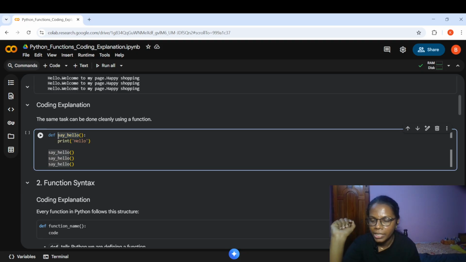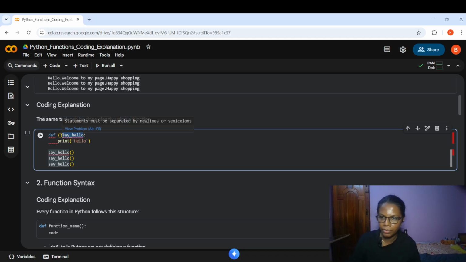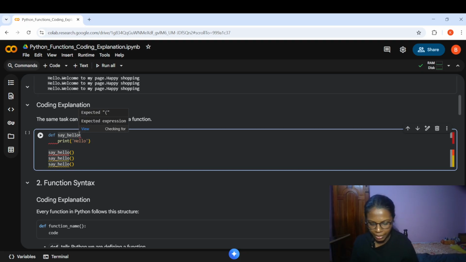Say hello is the use of this function. So I am naming it in this way. Next to the function name, I need to give an open parenthesis and a close parenthesis. I mean these two brackets, open bracket and close bracket. Next to that, I need to give a colon. This is the first line of every function. This is how it will look.